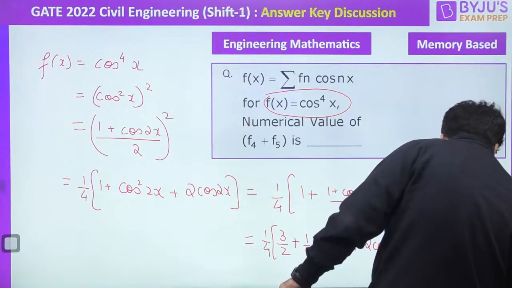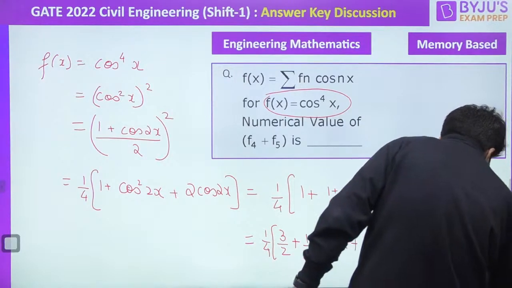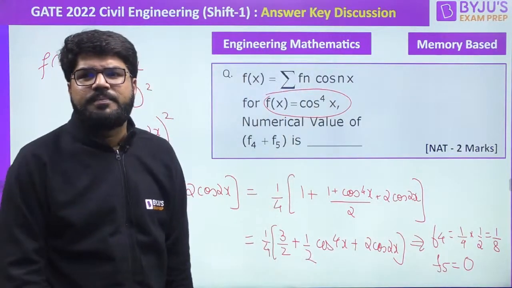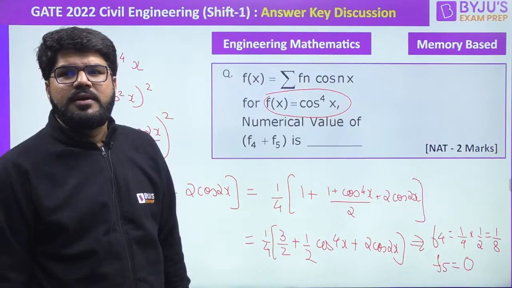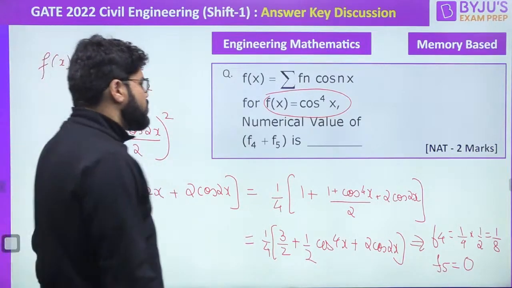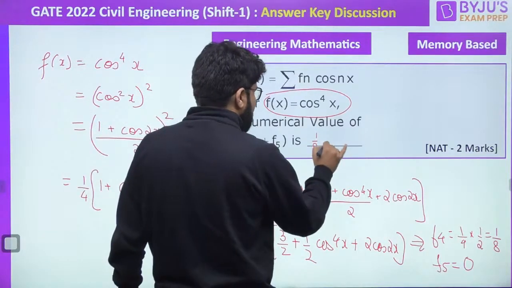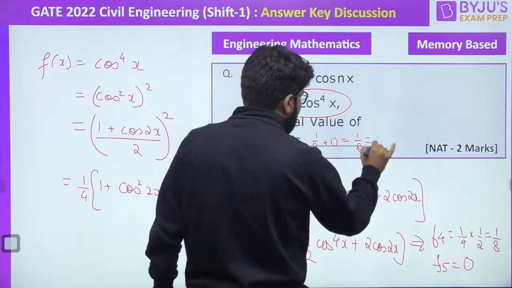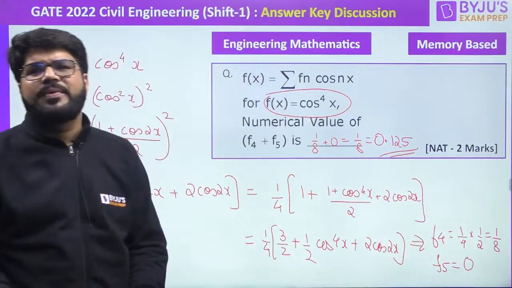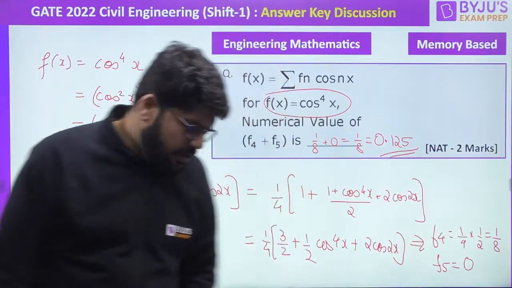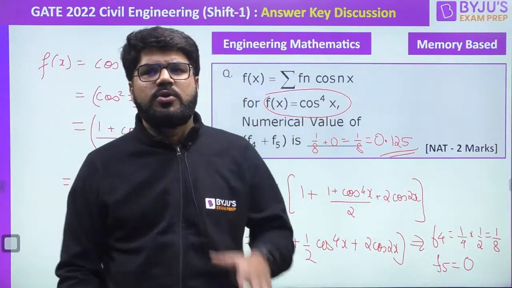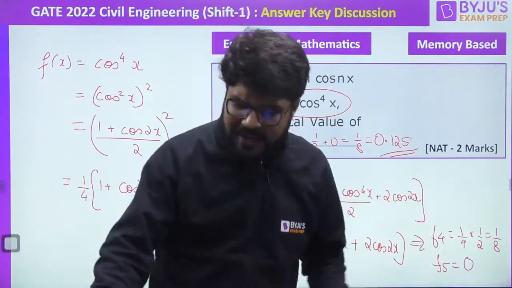So this is 1 by 4 multiplied by 1 by 2, that is equal to 1 by 8. What should be the value of F5, sir? 0. There is no cos 5x, so F5 will be 0. Right. Done. So what is the value of this? 1 by 8 plus 0. Answer is 1 by 8. NAT type 0.125. Logical approach, if you apply, the question is very simple. Got it, everybody? The answer is 0.125. Moving ahead to the next question.